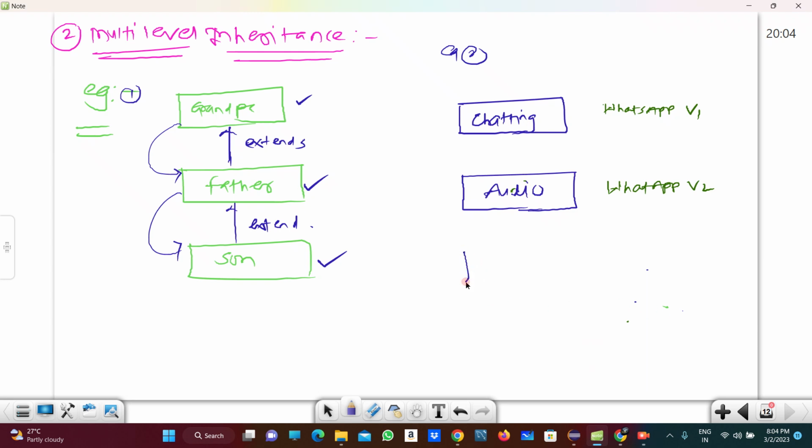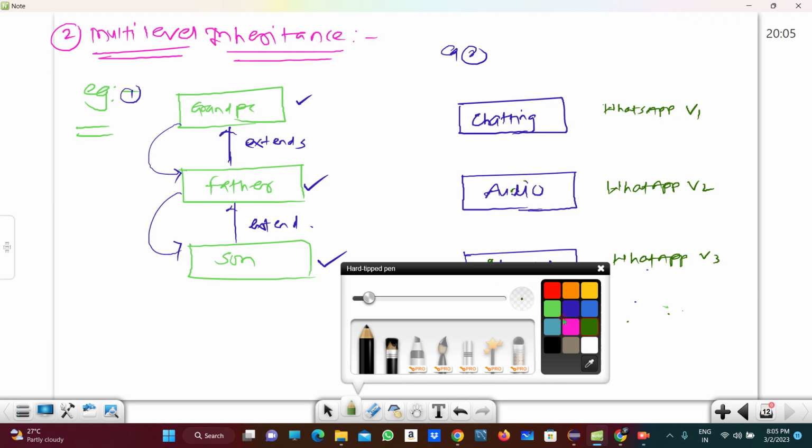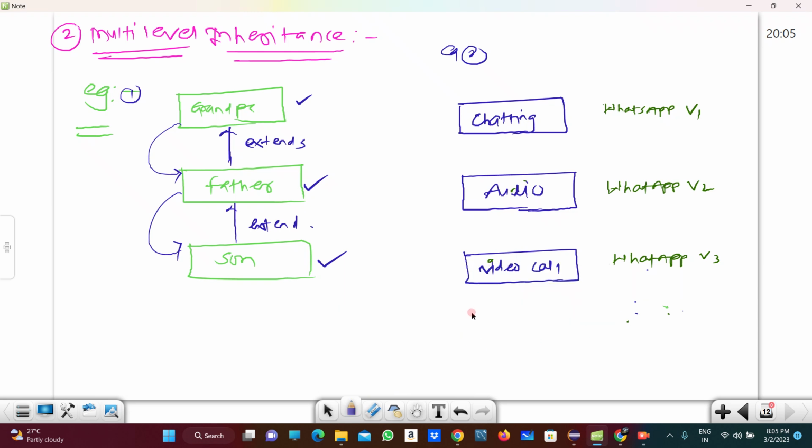Then after that, in the next version, WhatsApp added video call. This happens in the next version, and after that, in the latest version that we are all using now, WhatsApp added one feature, that is the payment option. So this is the latest version of WhatsApp.